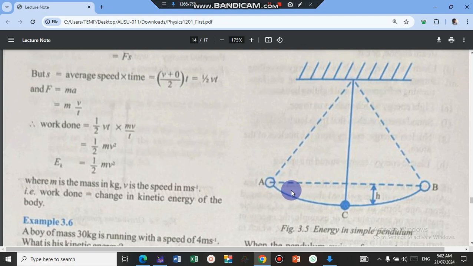And this is true for all the positions here. Okay, when it passes here and reaches B, again as it moves towards B, the velocity will be reducing, so it will be converting its kinetic energy to potential energy, because the height here will be increasing. At B, all the kinetic energy is converted to potential energy again, and it will have zero velocity, zero kinetic energy here, with maximum potential energy mgh.